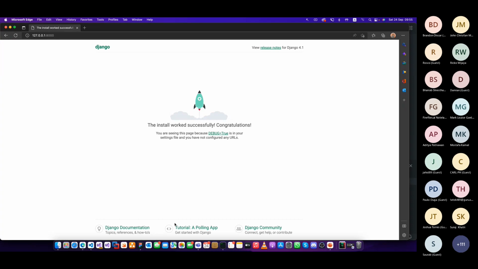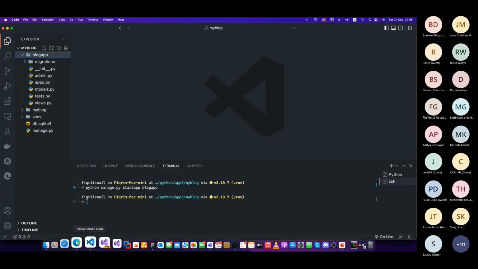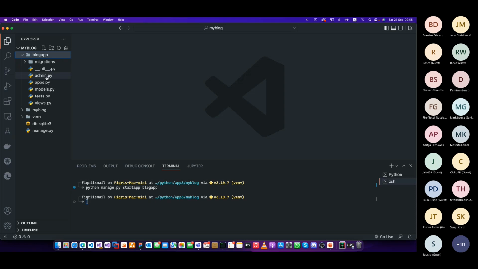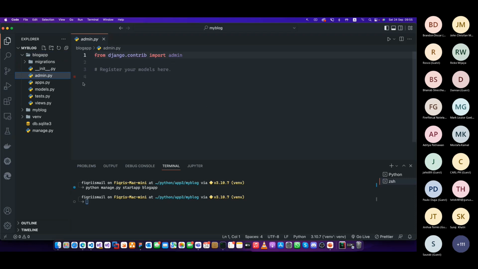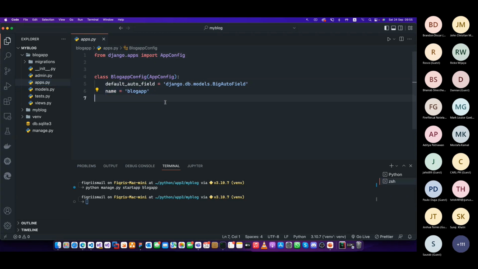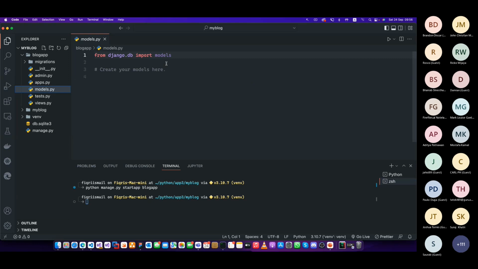Now let's try to understand the source code that was created. admin.py is the administration part. Whatever the admin showed you in my demo, we will be using that here to register things. Registering a model means you have a model, which is data, and you can register it here. apps.py is your application configuration, which gives the name of your application. And models.py holds whatever data models you're going to use.